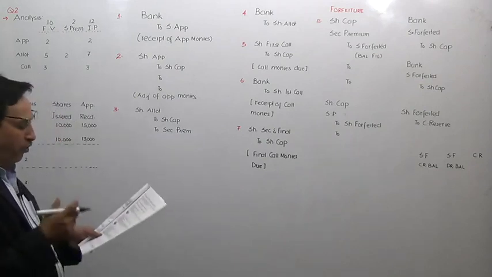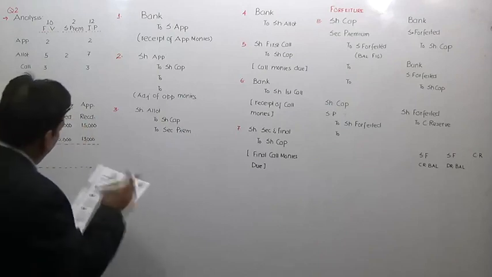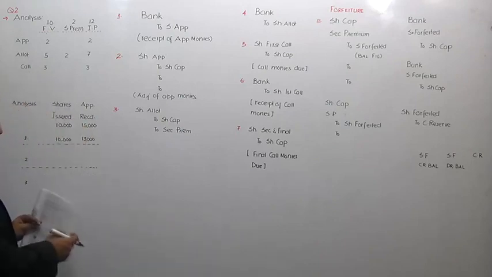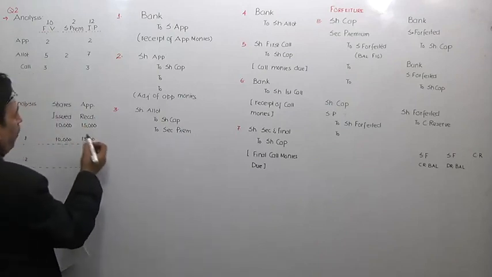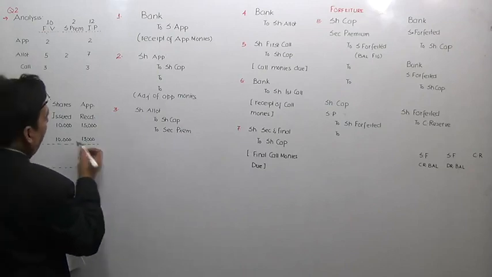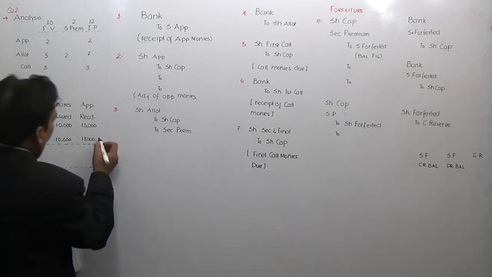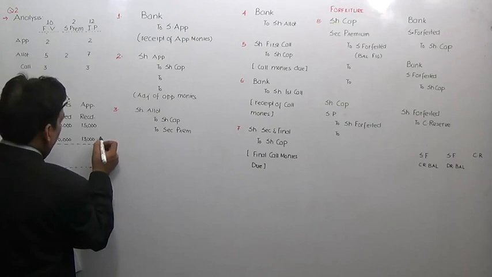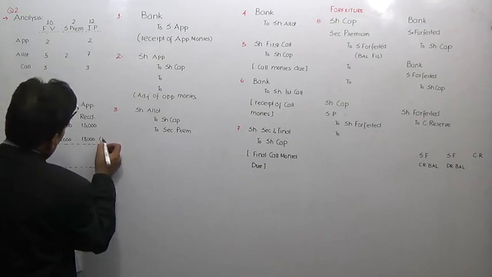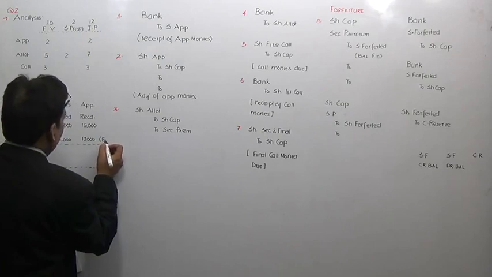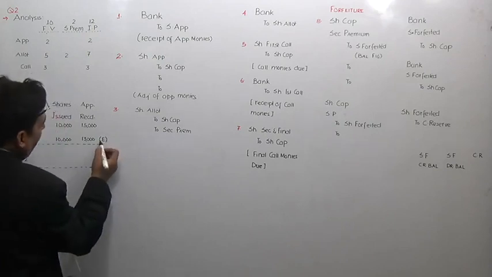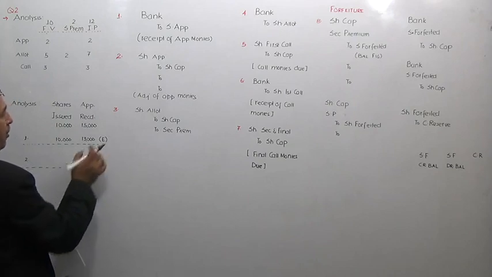So all these 10,000 shares have been allotted among 13,000 applicants. If you remember, whenever a lesser number of shares is allotted among a higher number of applicants, we call it the excess or pro rata case, isn't it? I will call it the excess case because when I write pro rata, it consumes a little larger space.